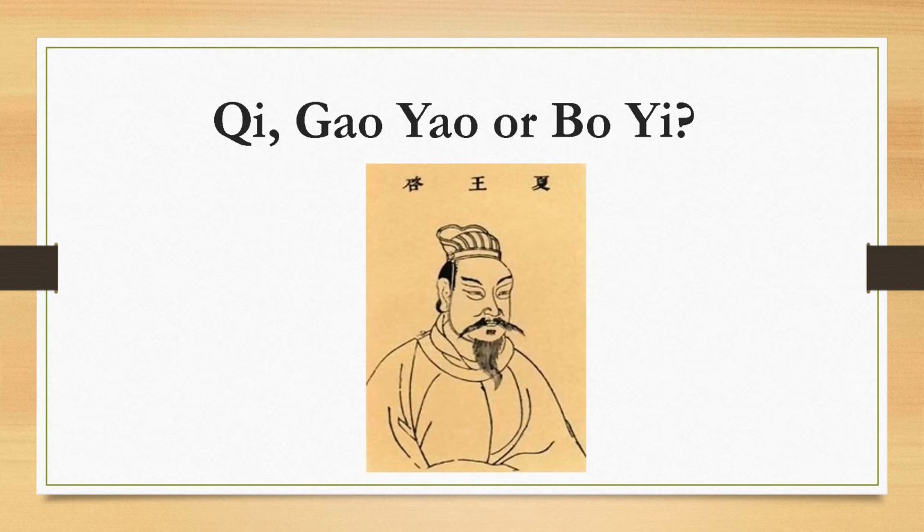Da Yu wanted to give the throne to Gaoyao. He was the Minister of Justice, but unfortunately he died before becoming an emperor. So the next emperor had to be Po Yi. He was the Minister of Animal Husbandry. Due to Yu's great influence, all leaders admired his son, Qi. So, Qi became an emperor, and we can say that the hereditary system began.